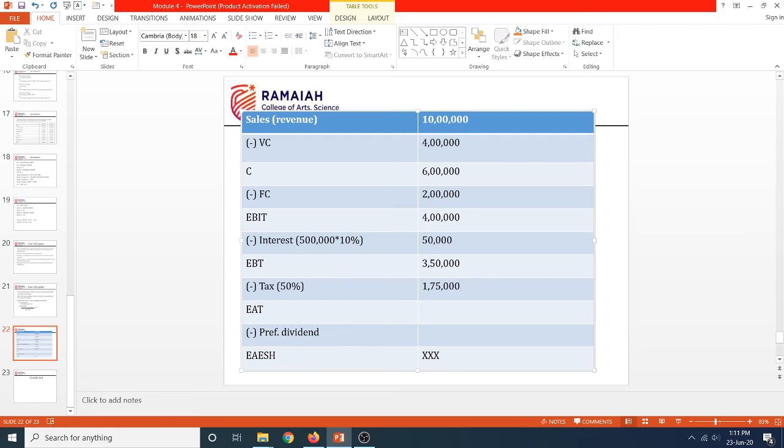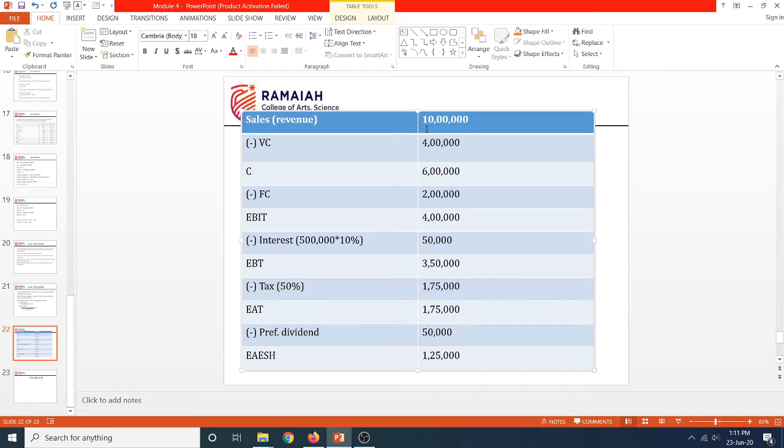So earnings after tax will be 1 lakh 75,000. Let's assume a preference dividend of 50,000. So we'll arrive at 1 lakh 25,000.